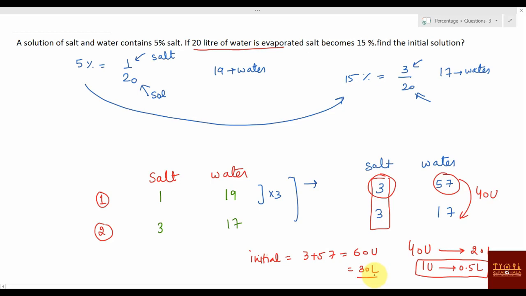If they ask for the final solution, the final solution is how much? 20 units. Final solution is 20 units means what? That is 10 liters, right? Okay, I hope it is clear, right? If you're not clear with this idea, again, you can go for the next question. I'm telling you the next question also. It will be clear then.